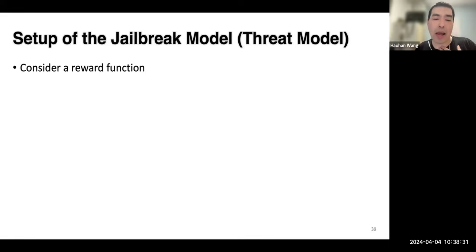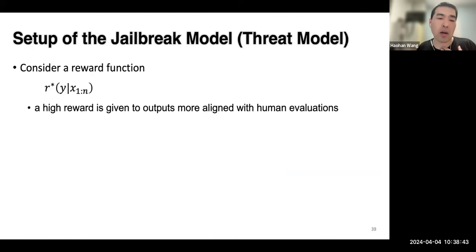So, a little bit further than those high-level ideas, let's consider something concrete with a couple of equations. Let's consider this reward function, where a high value is given to the outputs that are more aligned with human evaluations. For example, if the output is more ethical and follows the guidelines, then this reward function will return a high value.